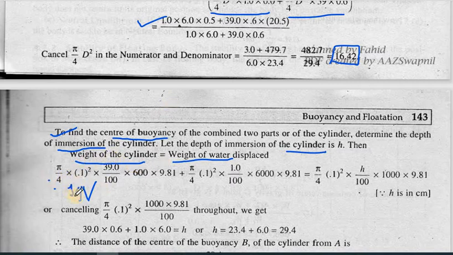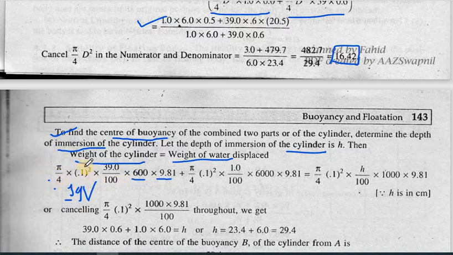So we'll use this formula rho G into V. First we'll see the density value. We have calculated the density of the first material, which was coming out to be 600. Then the gravitational acceleration is 9.81. We need to calculate the volume. For volume, we will multiply area with the height.